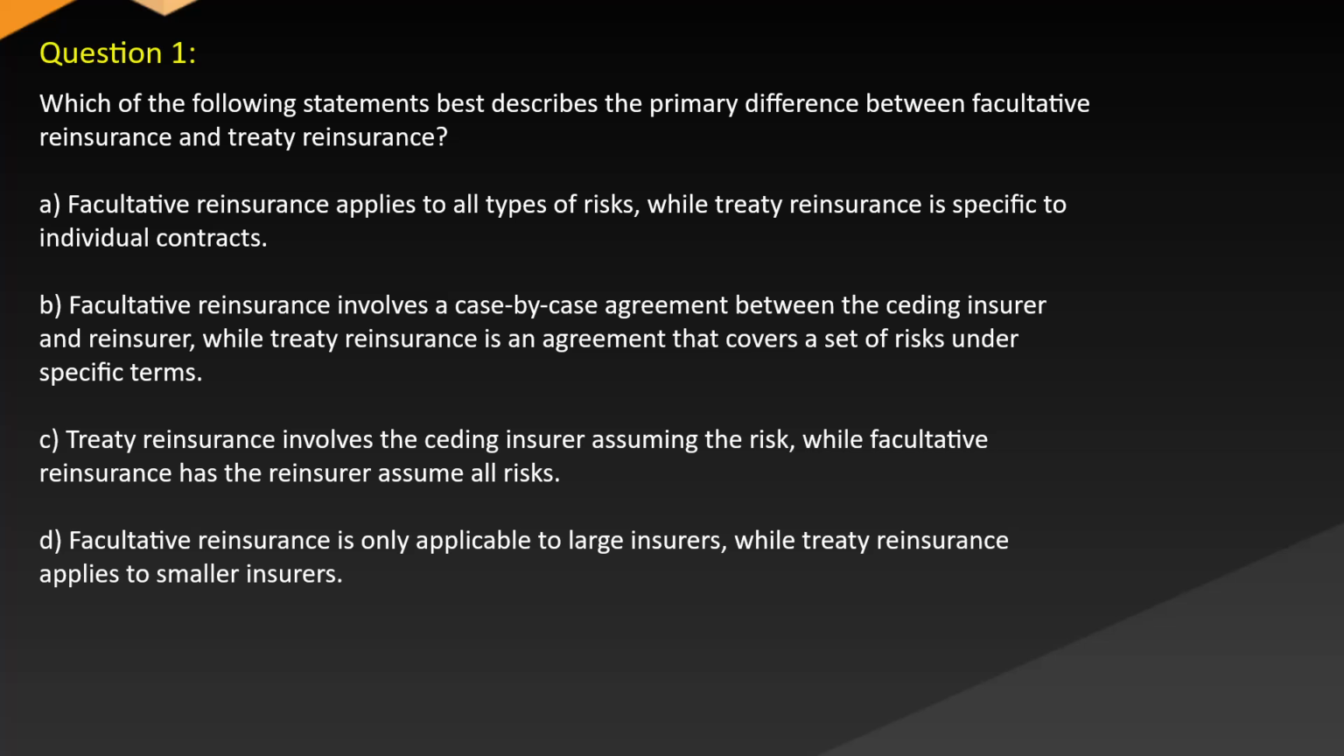C. Treaty reinsurance involves the ceding insurer assuming the risk, while facultative reinsurance has the reinsurer assume all risks. D. Facultative reinsurance is only applicable to large insurers, while treaty reinsurance applies to smaller insurers.